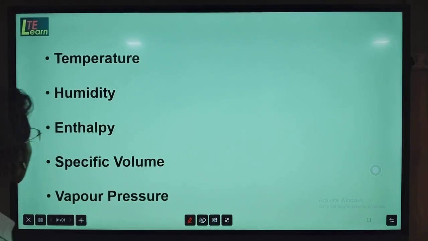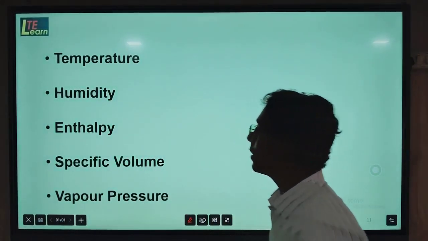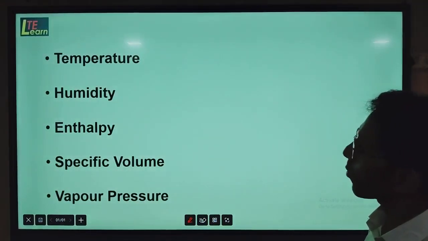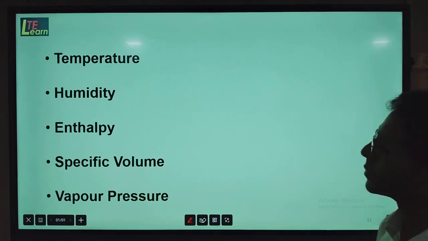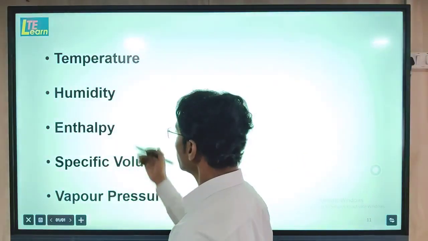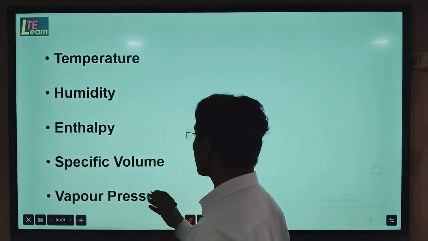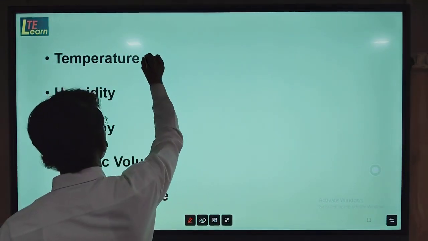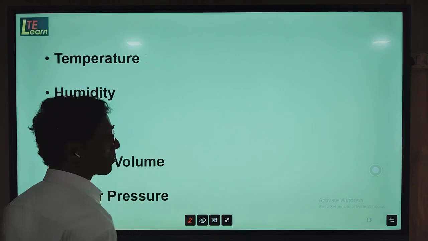Now in air conditioning, these are the prominent moist air properties which are required in the analysis of an air conditioning system in order to find the cooling load of the coil: temperature, humidity, enthalpy, specific volume, and vapor pressure. Under temperature, there are again three types.